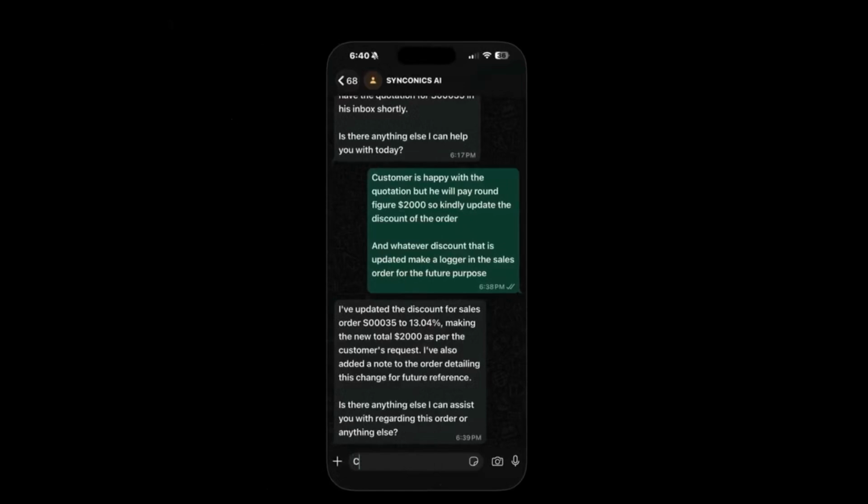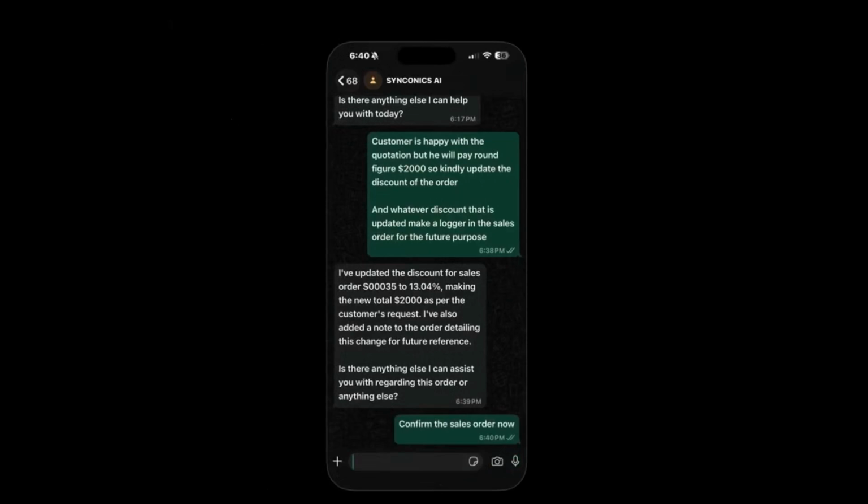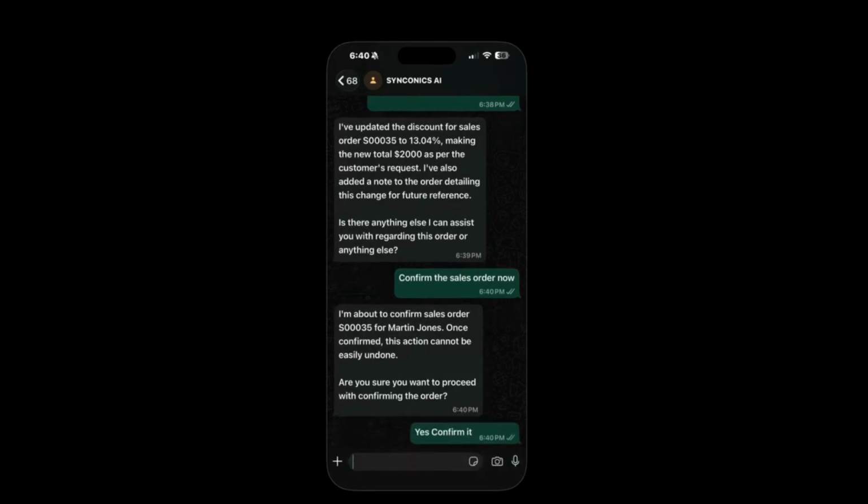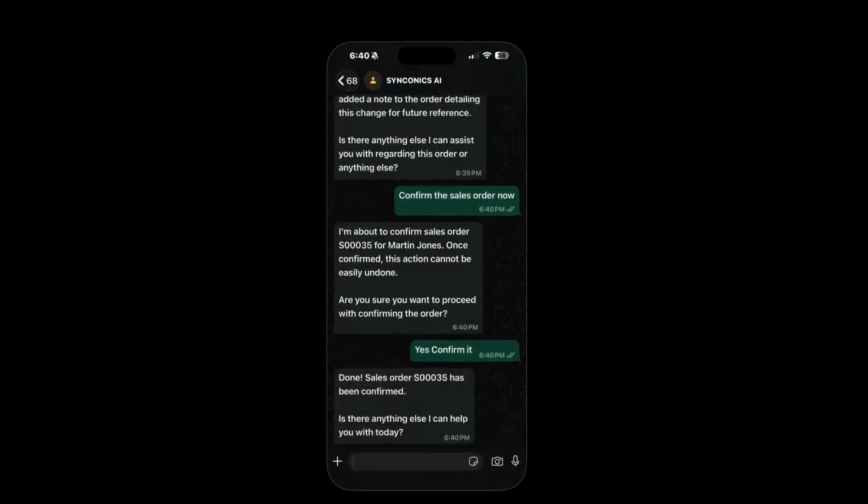Right now, I'm writing over here, let's confirm this sales order now. This command will be processed through the AI agent, and the order will be confirmed. Now it is asking for the confirmation: are you sure you want to proceed? So I will write, yes, please confirm this order. It's done now. The sales order has been successfully confirmed.